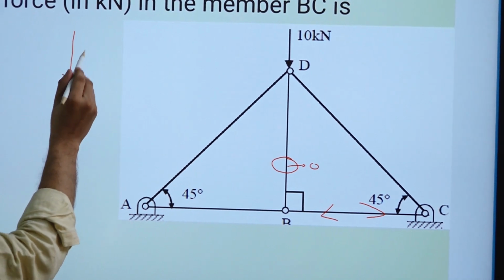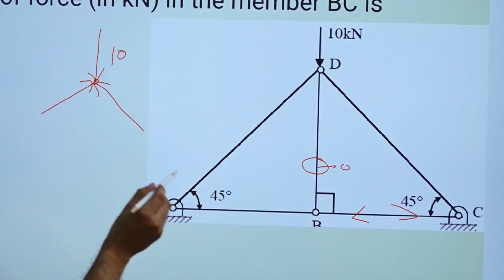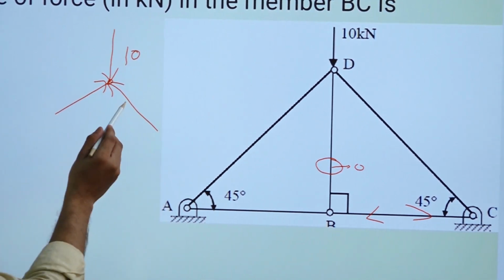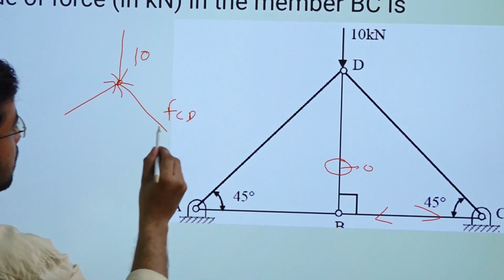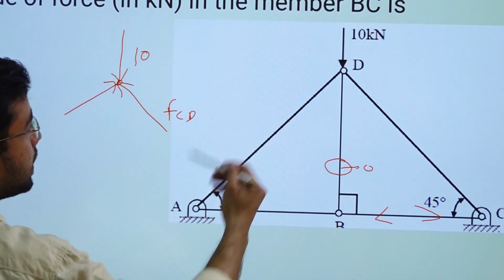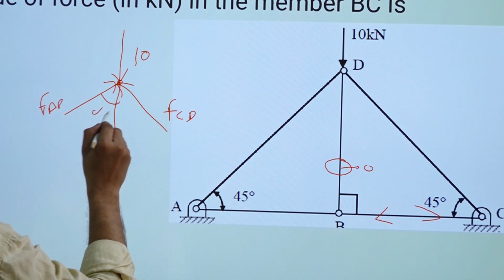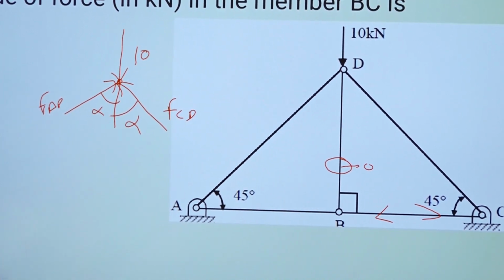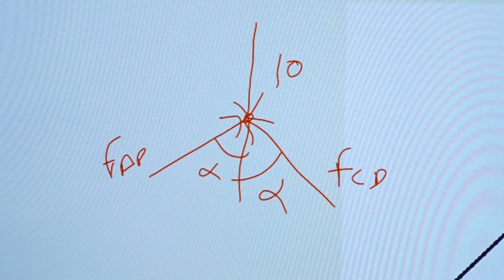Okay, so one force is acting like 10 kN, two other forces will be acting like this. So this force will be because of CD, force from C to D. This force will be force from A to D. Both are making same angle, alpha. So this is 45, this is 45. So alpha will be equal to 45.